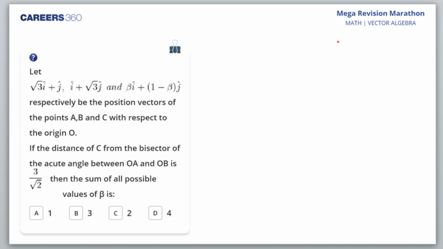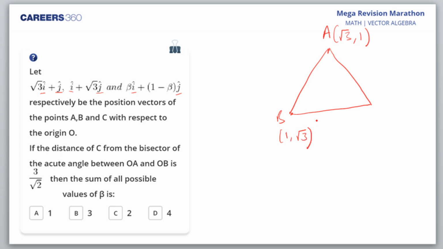So let me first of all draw the graph of this function. If you realize, there is only I cap and j cap, so I'll consider this as a 2D plane. Okay, Tarun, you are getting C. Okay, let's see. So I'll consider ABC as the three vertices of the triangle. Let's say this is A, and I'll convert it into a coordinate geometry question in the 2D plane: root 3 comma 1, and B is 1 comma root 3.